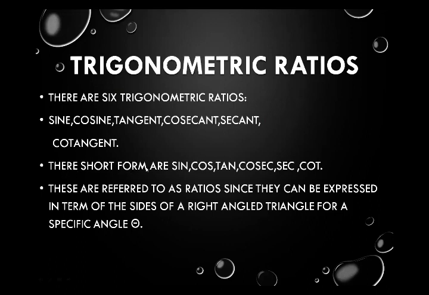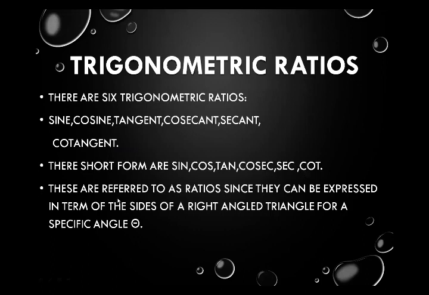Their short forms: for sine, we write sin. Then for cosine we use cos. For tangent, use tan. For cosecant, cosec. For secant, sec. And for cotangent the short form is cot.